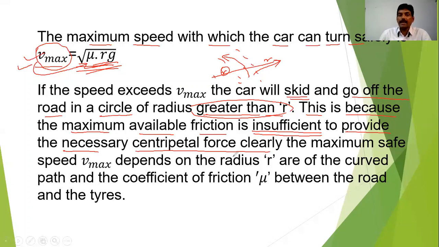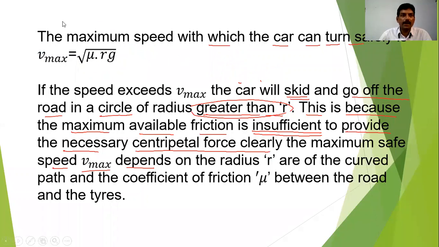So the maximum safe speed v_max depends on, now see from this formula, which factors? It depends on the coefficient of friction mu, the radius r of the circular track, and g, which is the constant 9.8 meter per second square. So mu and r are the two factors on which the maximum velocity depends. This is what we have seen on the level road.